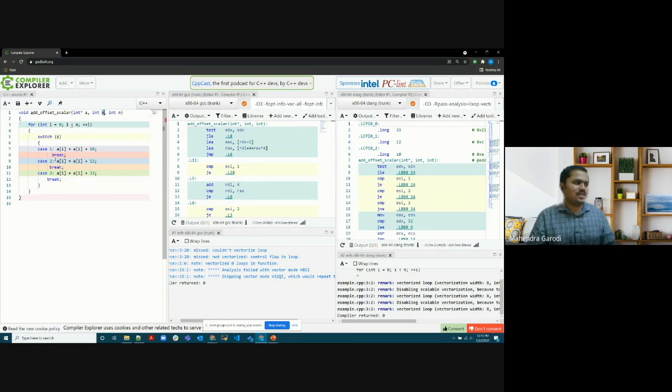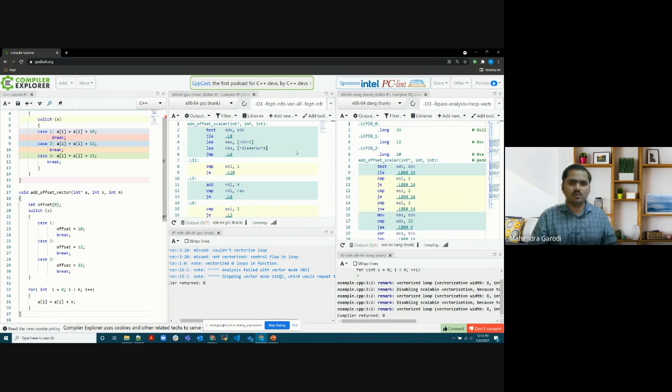How can you rewrite this code? You can just take the switch out of the for loop, and then compute an offset and then write another for loop. So for example, let me copy the code instead of typing it. So you can see the difference in the two loops here.